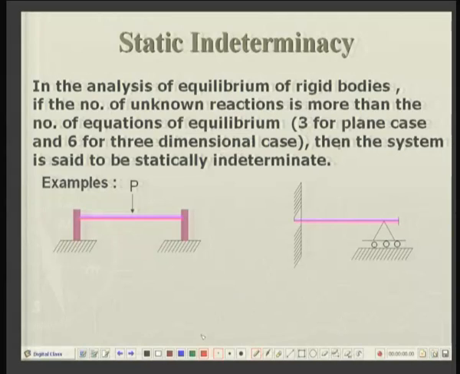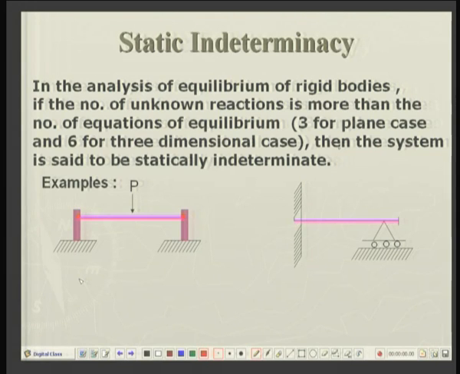For us, a simple case will be, suppose there is a beam or a bar which is pin jointed at the two ends into the two supports, and then the number of reactions will be 2 reactions at this end and 2 reactions at this end.